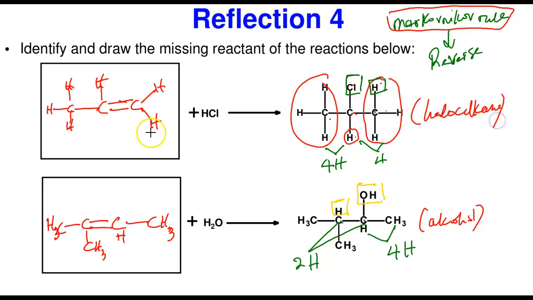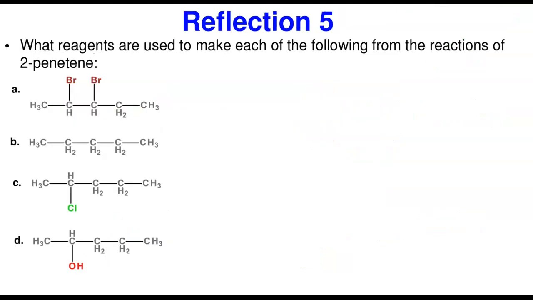Haloalkane, because addition of hydrochloric acid to an alkene will form a haloalkane. This is exactly what they are. Now we're going to the last but not the least of the problems we're going to be doing. It says, what are the reagents used to make the following products? They are the products from the reactions of 2-pentene.